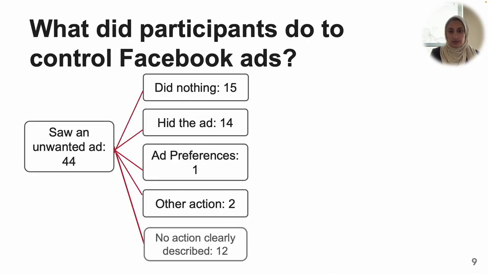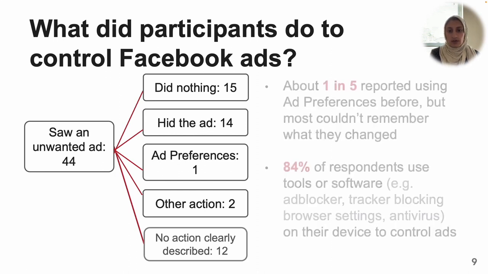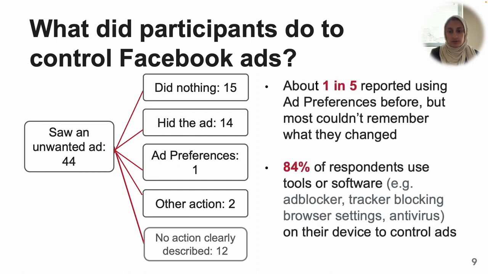We asked participants if they'd ever seen an ad that they didn't want to see, and 44 said that they had. Most commonly, they either didn't take any explicit action related to the ad, or they clicked the hide ad in the contextual menu. Only one person said that they went to the ad preferences page to change their settings. Overall, about 1 in 5 participants could recognize the ad preferences page and recalled having used it before, but most participants couldn't remember what they did when they were there. Most participants also reported attempting to control ads on the internet in other ways, such as using an ad blocker.